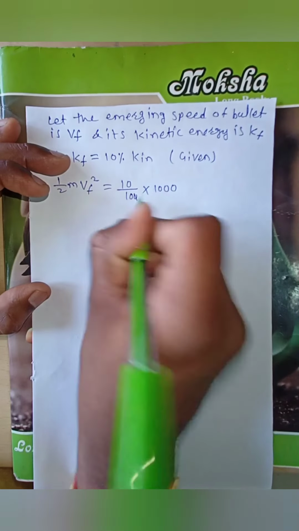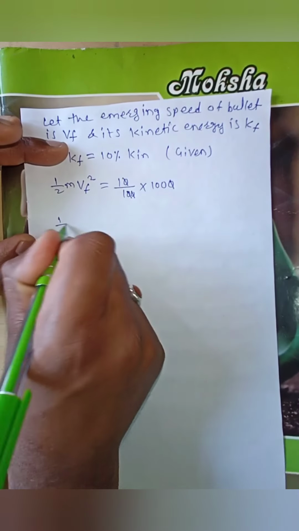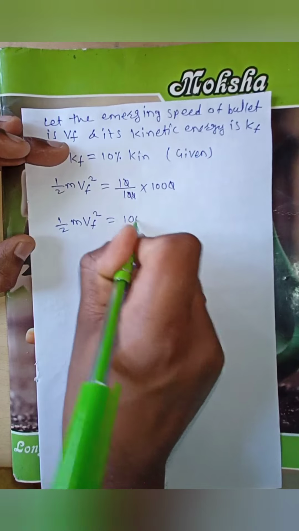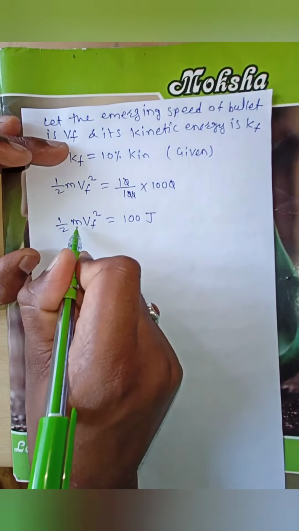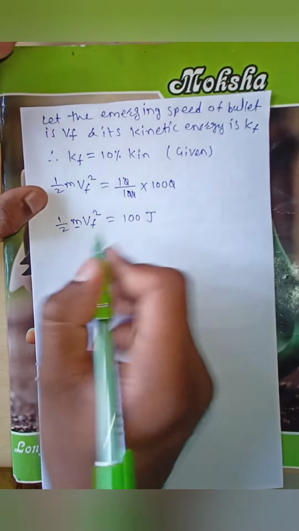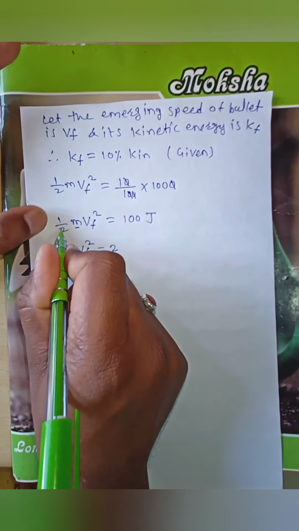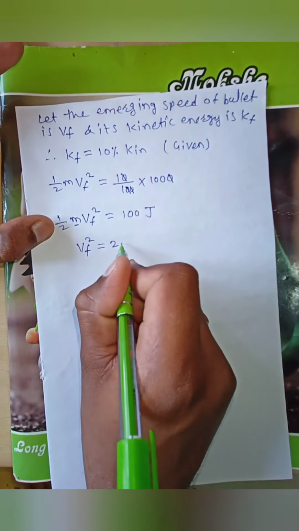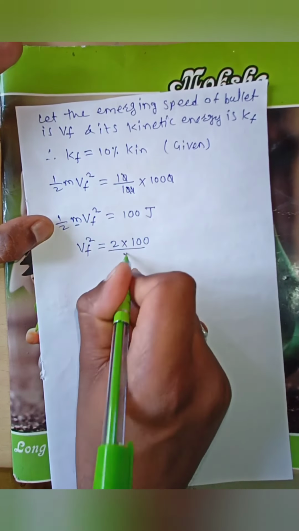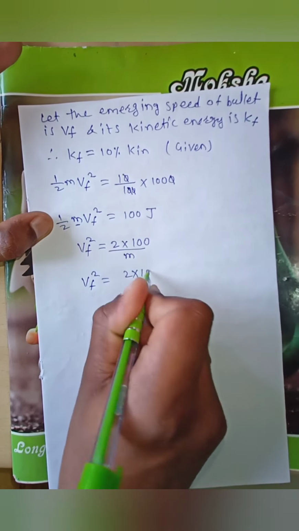Now this 0 cancels, therefore half m v final square is equal to 100 joule. We have to substitute mass and then find out the final velocity square. Therefore, v final square is equal to 2 into 100 divided by the mass, since the mass goes to the denominator.